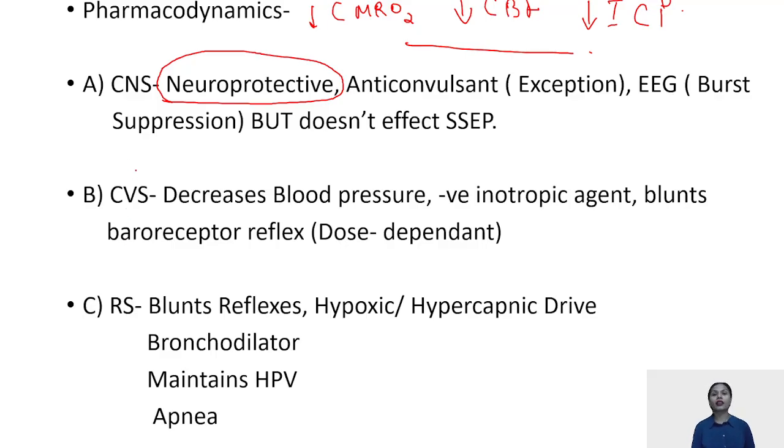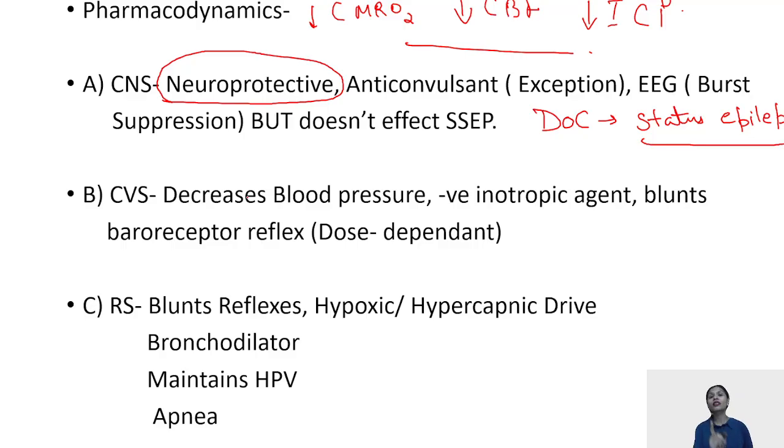Propofol is an anticonvulsant. The exception is that in certain studies it has been seen that propofol gives some epileptogenic foci, but eventually it is used as an anticonvulsant because propofol is the drug of choice for patients suffering from status epilepticus. In patients of status epilepticus, the drug of choice is propofol.